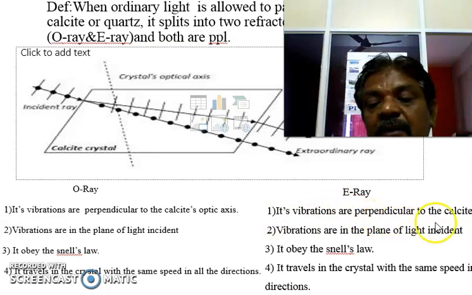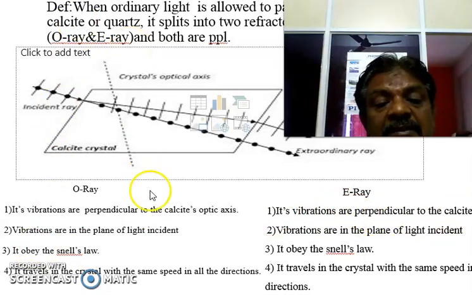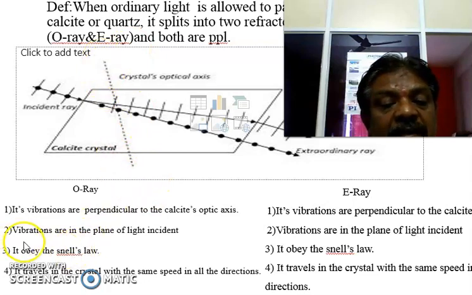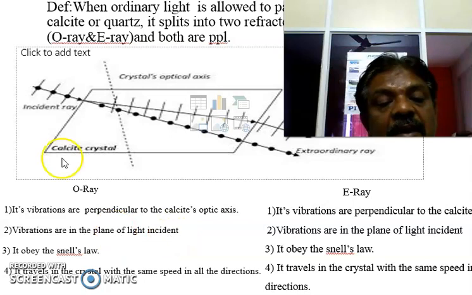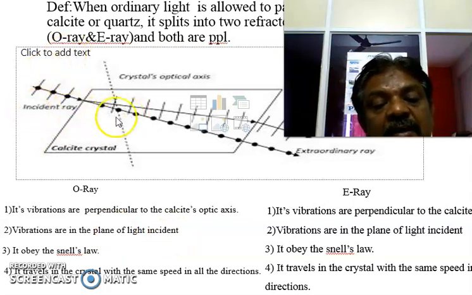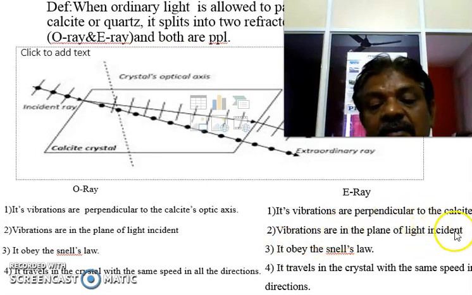For the extraordinary ray, it is also perpendicular to the calcite axis. Both are perpendicular to the optic axis. This is the optic axis. Next, the vibrations are in the plane of light incidence. As the incident plane is there, in that same direction it travels. The vibrations are in the same plane.